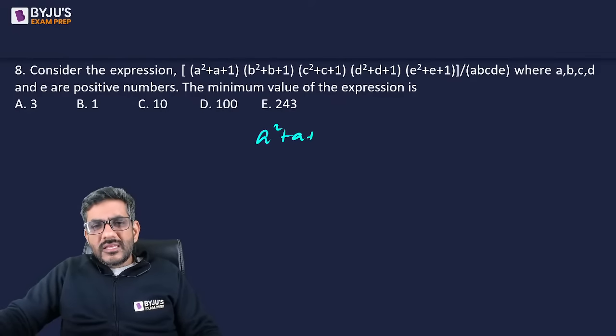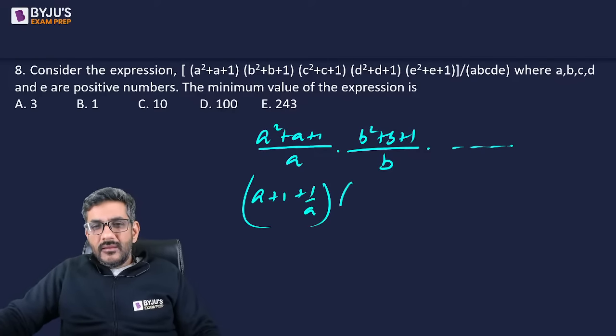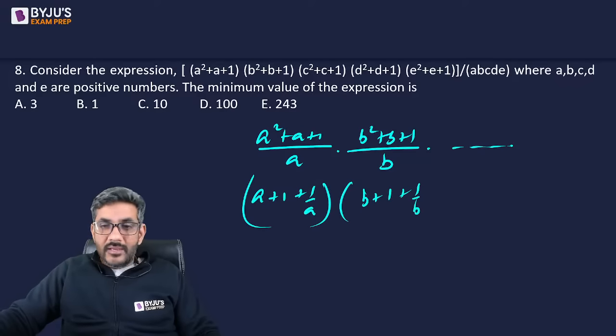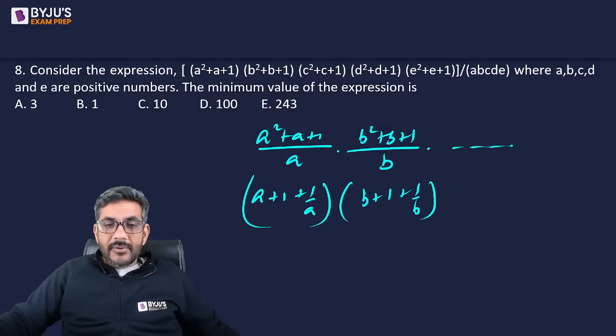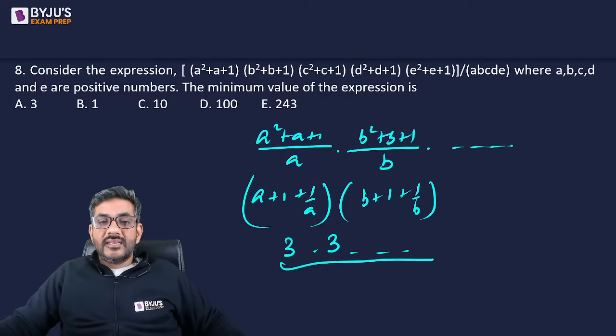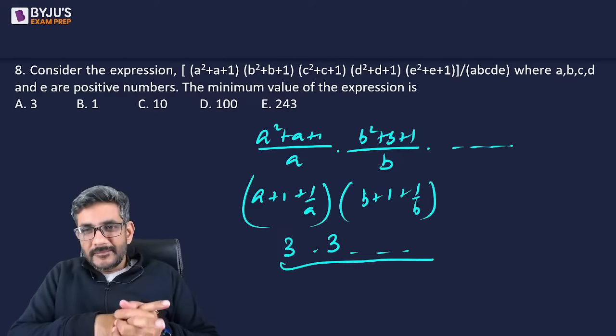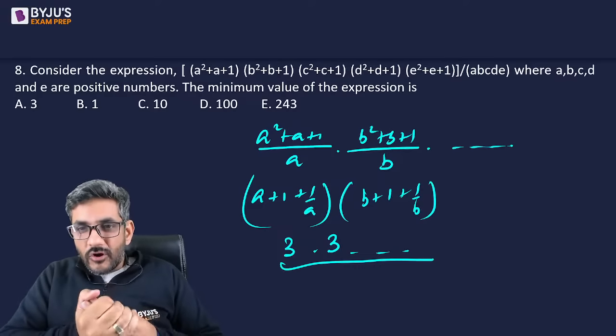You do just one thing, a square plus a plus 1 को a से divide कर दो, b square plus b plus 1 को b से divide कर दो, and that way you go on. It actually becomes a plus 1 plus 1 by a. It becomes b plus 1 plus 1 by b. And we all know that a plus 1 by a is minimum 2. 2 plus 1 is 3. B plus 1 by b is minimum 3. And that way I'll get the answer as 3 to the power 5, that is 243. Okay, I hope all of you got it now.